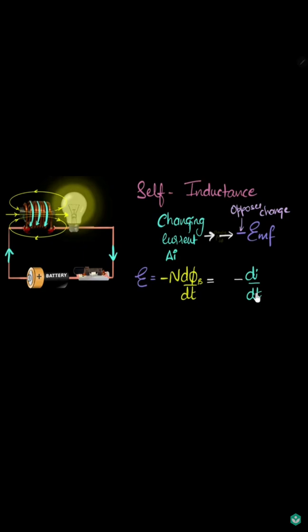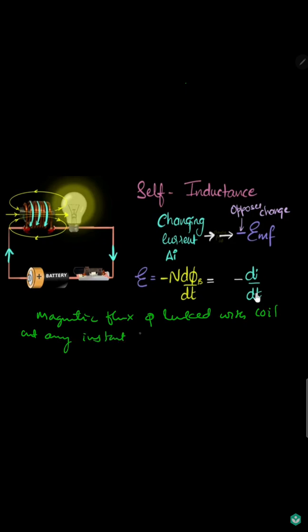Now here we can write the term. The magnetic flux linked with the coil at any instant is directly proportional to the current through the circuit.